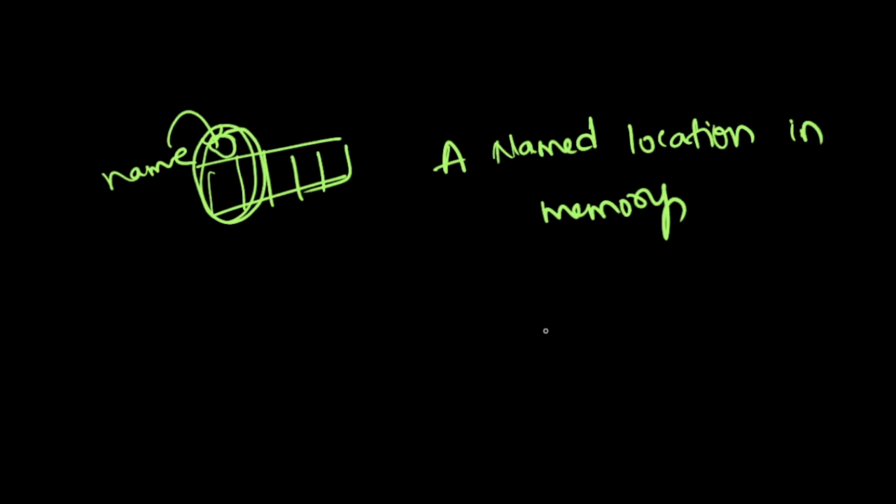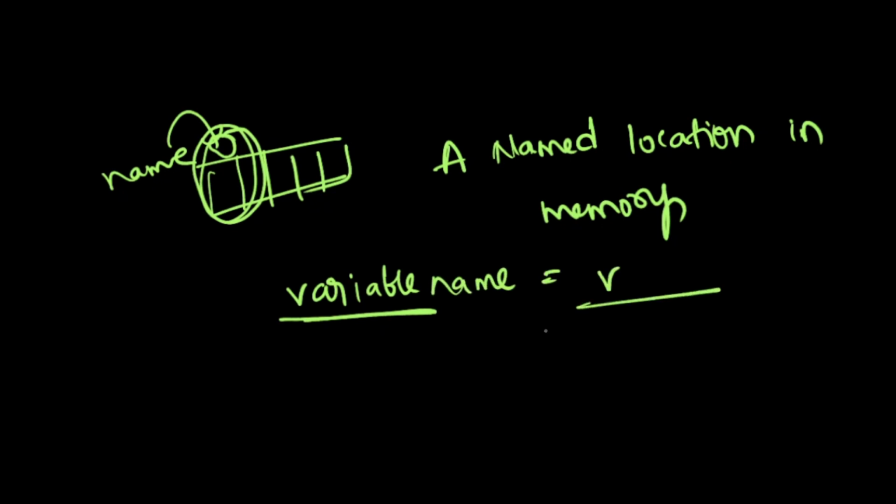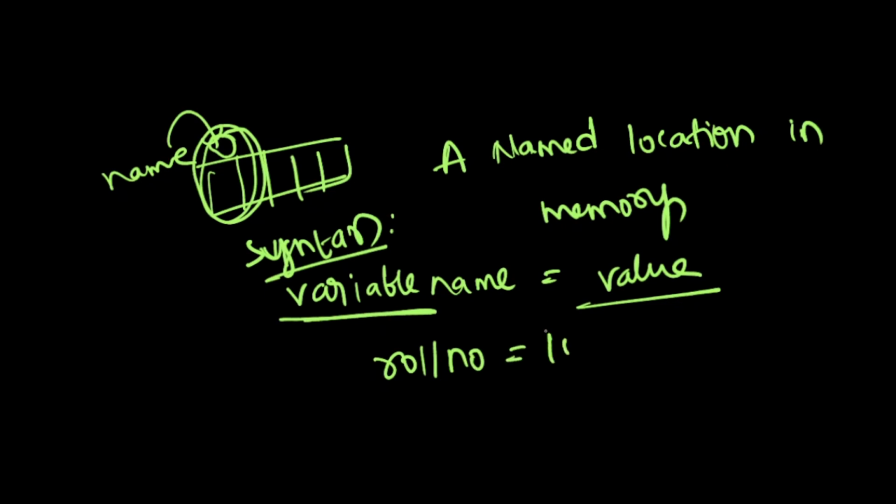That's it. In Python, how do we declare a variable? First of all, we need to give one variable name. Variable name is equals to value. This is known as syntax. For example, as I told before, I am declaring roll number is equals to 10. Is it as per syntax?